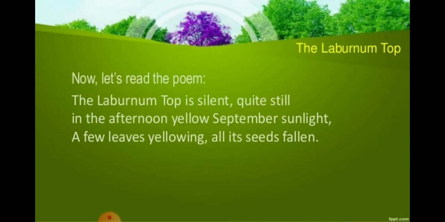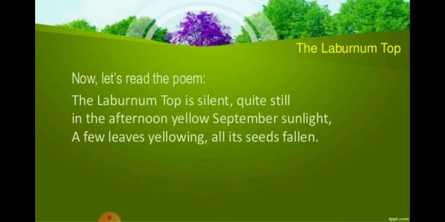It is completely silent and still, means motionless. When? On a September afternoon, right? And the sunlight is spread on it, right? As it is an autumn season, that's why the few leaves left on the tree are turning yellow, and all the seeds have already fallen on the ground, right?